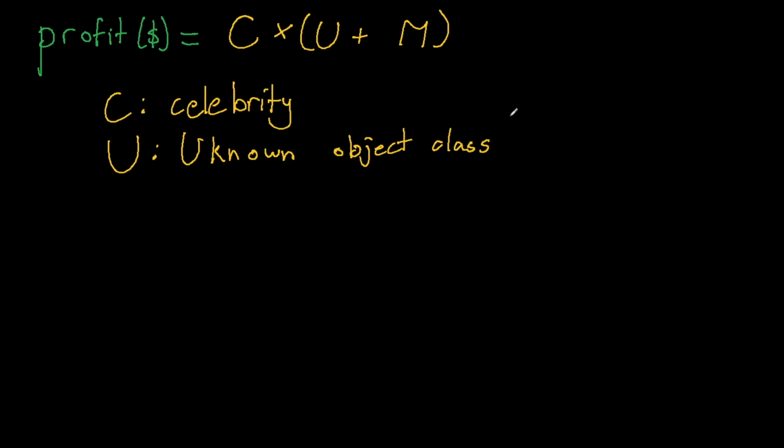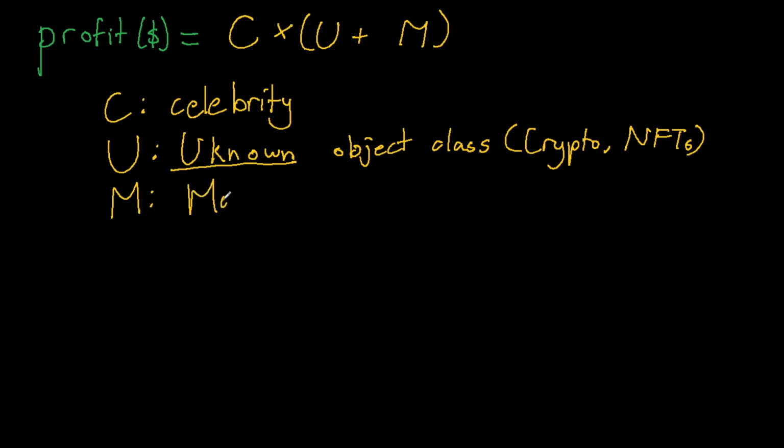U is the unknown object class. This can be something like crypto or NFTs, as long as it's an object class that is relatively new and unknown. Along with it, M stands for marketplace. This is a marketplace where you are able to sell and transact on this unknown object. You may be wondering why this bracket is here, and I'll go over this later as we work through a problem together.